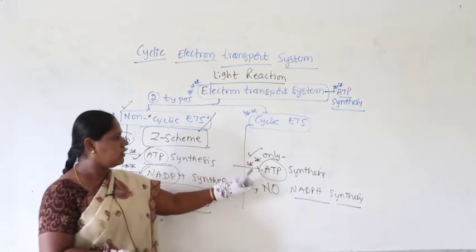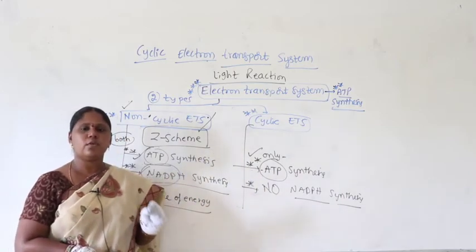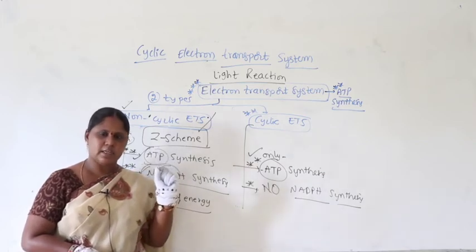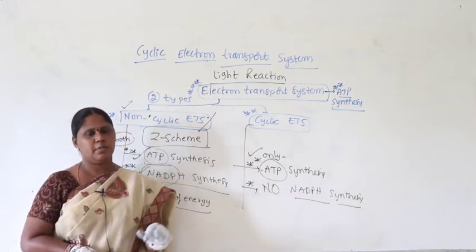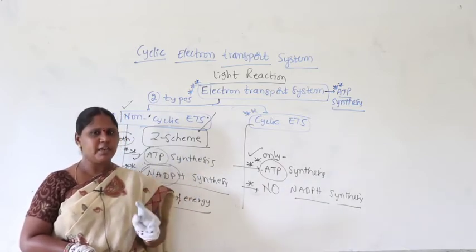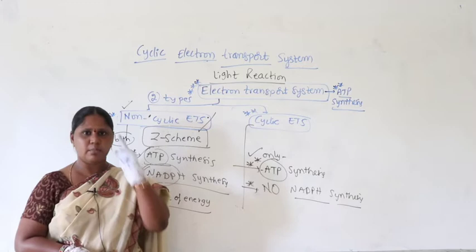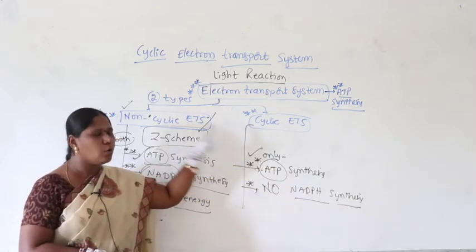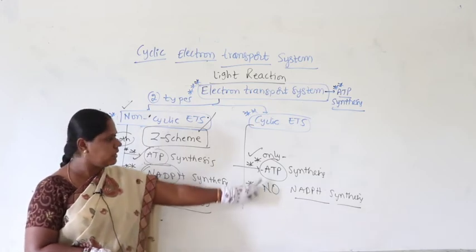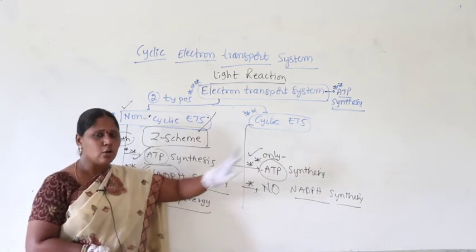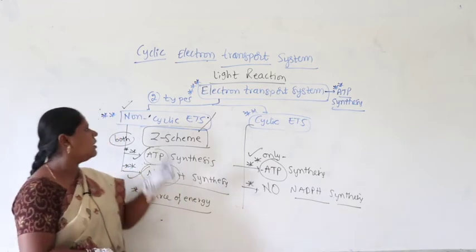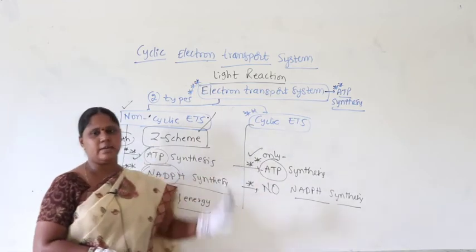Coming to cyclic, whenever you are reading about cyclic electron transport system anywhere in the textbook or any other material, immediately one important point should strike your mind. What is that? Only ATP synthesis occurs in cyclic, no NADPH. This is the basic and most important difference between non-cyclic and cyclic.